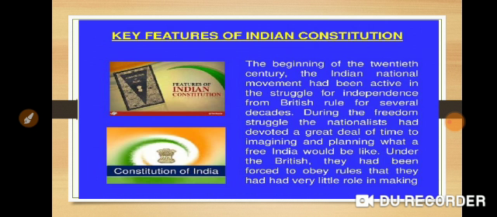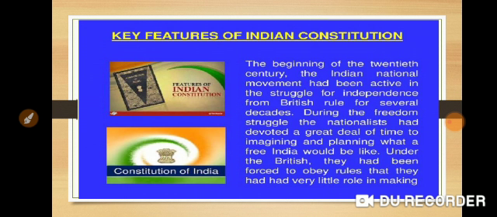Let us move ahead. What are the key features of the Indian constitution? As India is a huge country and home to many religions and cultures, we have various key features of our constitution. From the beginning of the 20th century, the Indian national movement had been active in the struggle for independence from British rule for several decades.